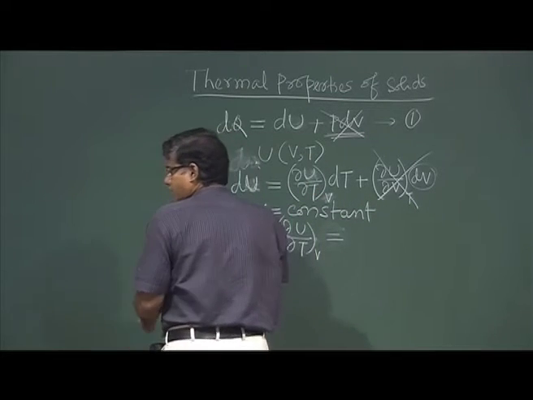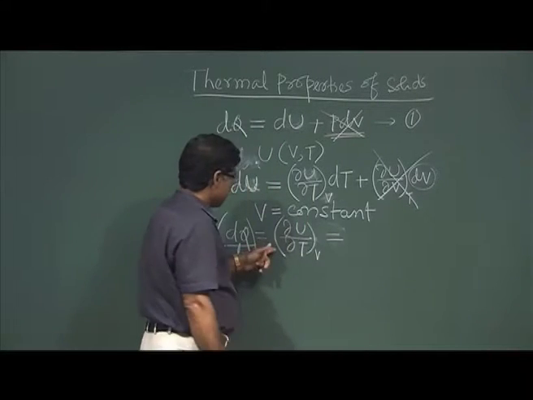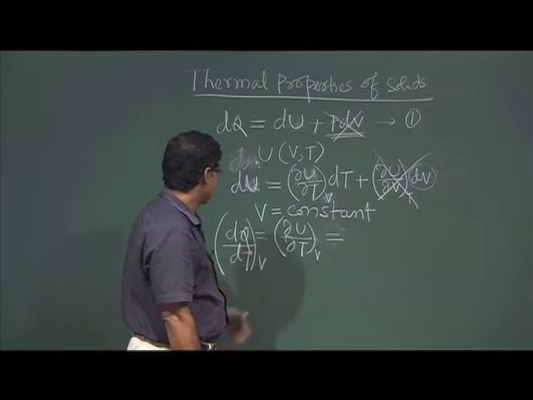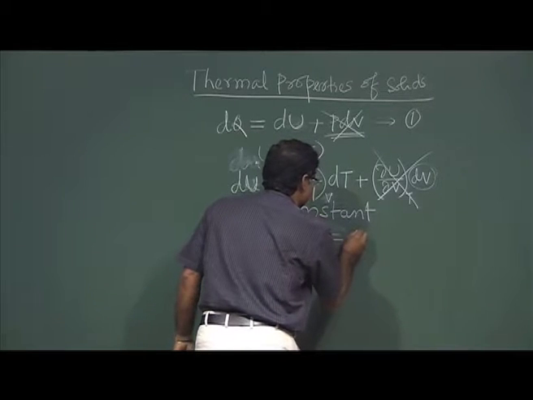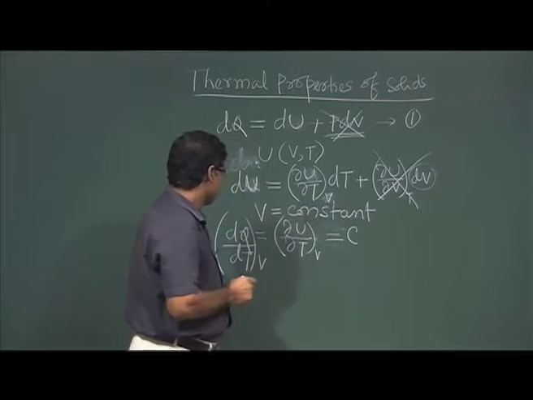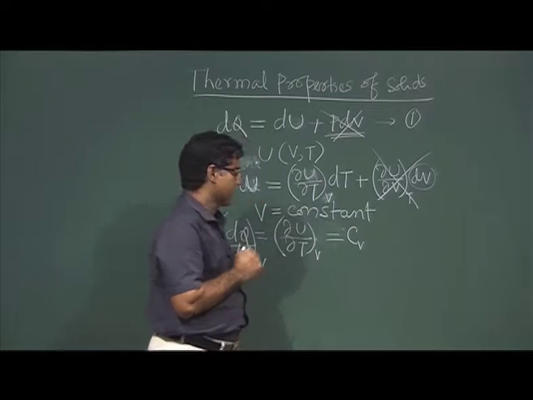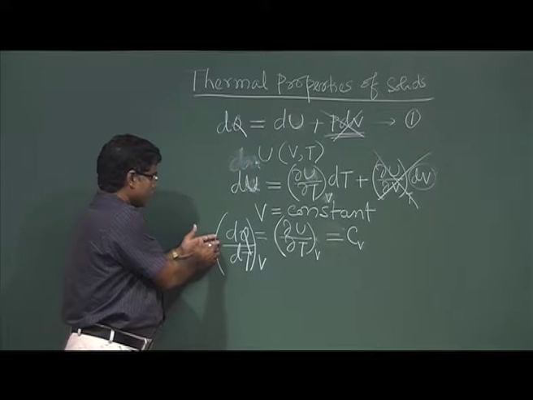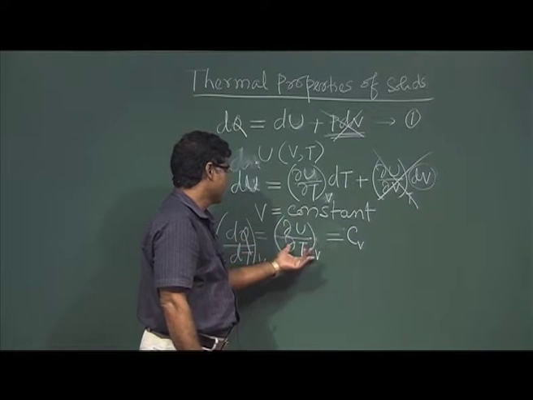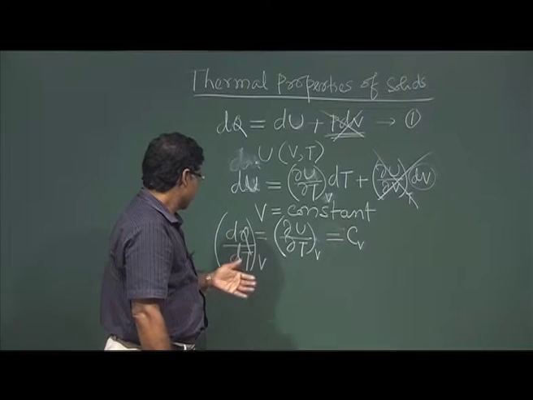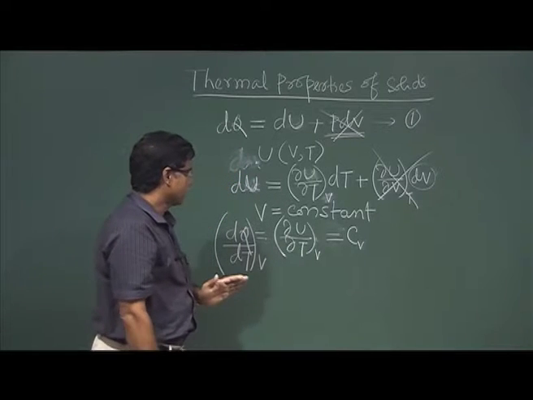So, what is this? This is defined by one parameter. It is called heat capacity. Since it is at constant volume, we write Cv. Okay. So, dq by dT at constant V is basically the change of internal energy with temperature. This is the definition of heat capacity.